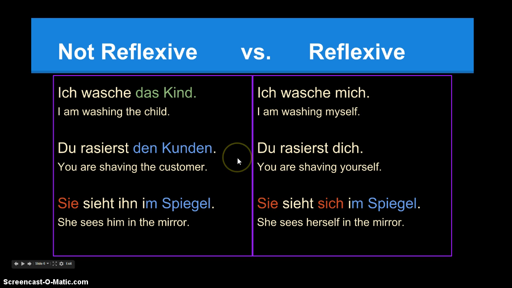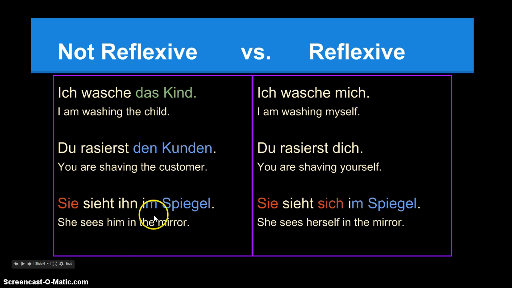Du rasierst den Kunden, you are shaving the customer. So the customer, den Kunden, is the recipient of the shaving here, so it is not reflexive. Aber du rasierst dich, you are the one who's shaving, but you're also the recipient of the shaving. So you are reflexive. You are reflecting the verb back onto yourself. So you are the subject and the direct object simultaneously.